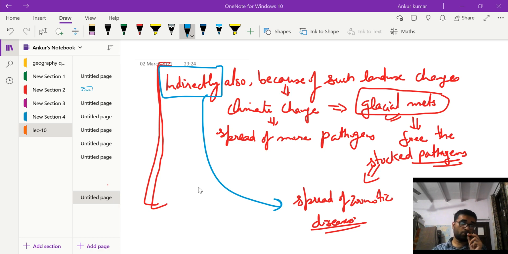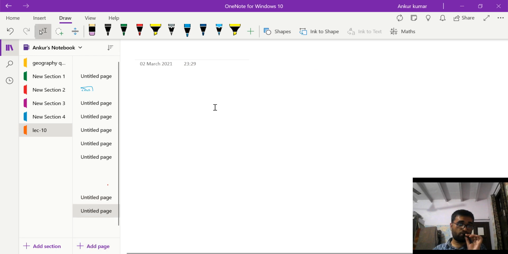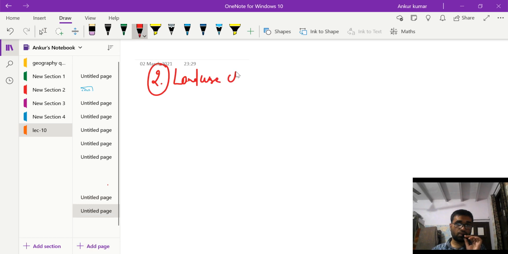Moving on to the next topic, that is land use changes in urban areas. So this was the Indian scale, the complete spatial scale all across India, that we discussed in this question. The next topic is the land use changes in the metropolitan areas or cities of India. So the next topic of this class is land use changes in urban areas or metropolitan cities of India.